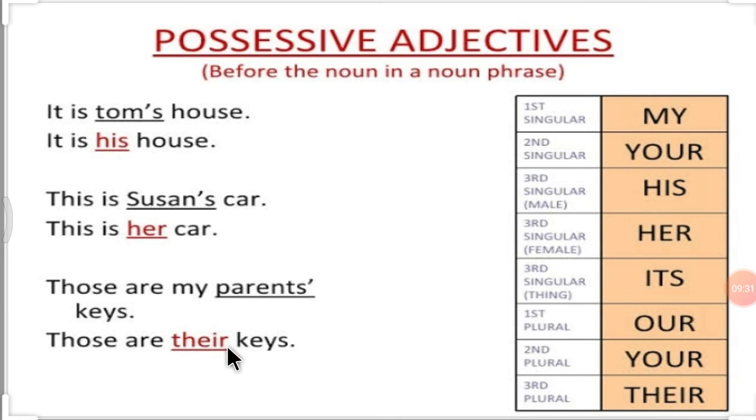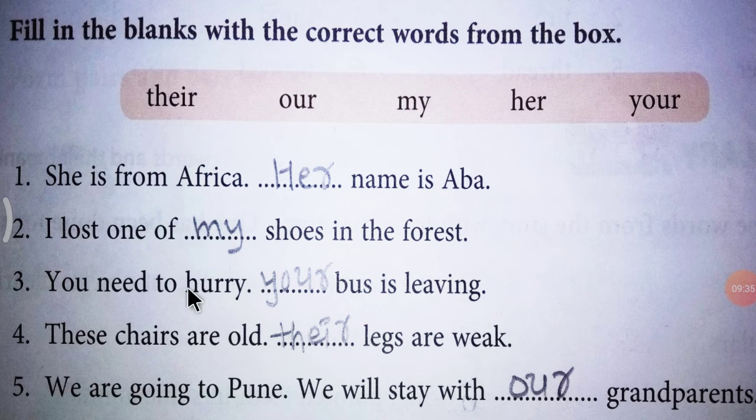Those are their keys. Now, this is the exercise which is given in your English textbook. Exercise of possessive adjective which is exactly given after lesson number 3, A Day in the Jungle, in your English textbook. Okay, so let's start.